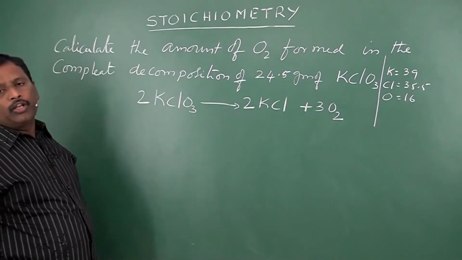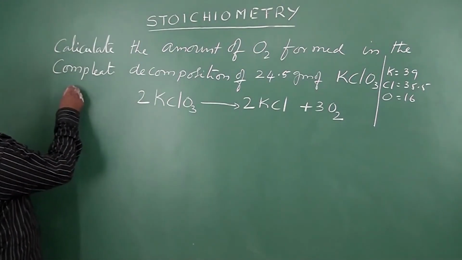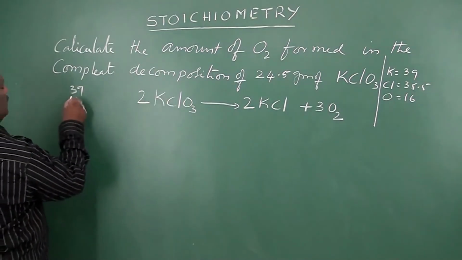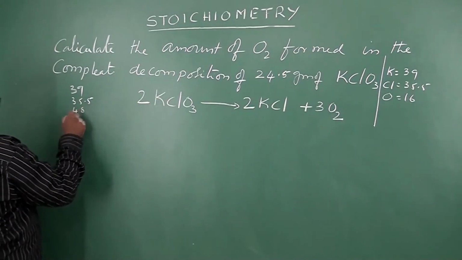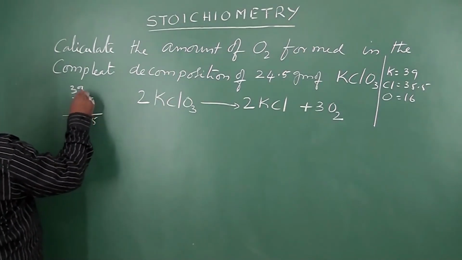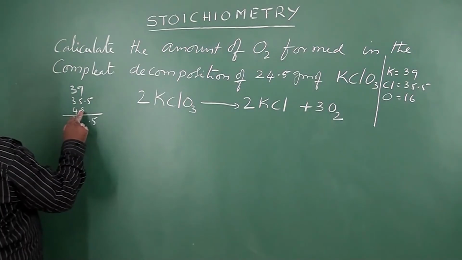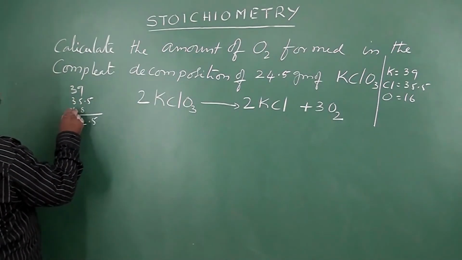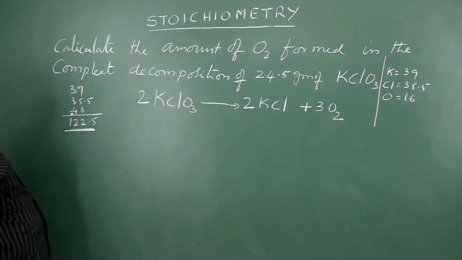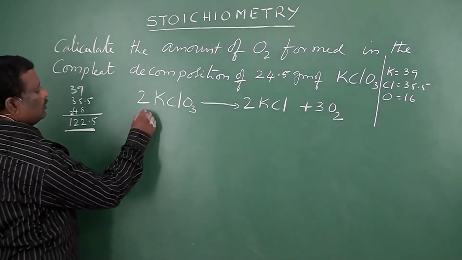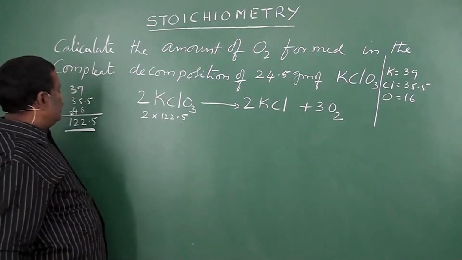Now you have to write down the molecular weights of each substance involved in the reaction. Potassium, you already know, is 39, Cl 35.5, then O 16, 3 O's are there, 48. On adding all this, you will get 122.5 as the molecular weight of KClO3. But 2 into 122.5.